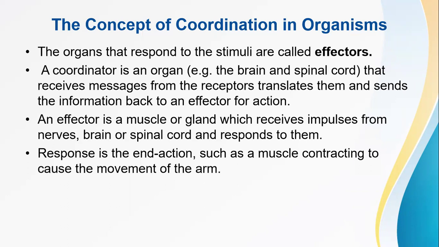A coordinator is an organ, for example the brain or the spinal cord, that receives the message from the receptors, translates it, and sends the information back to the effector for action. An effector is a muscle or a gland which receives impulses from the nerves, brain, or spinal cord. The response is the end action, such as a muscle contraction causing movement of the arm.